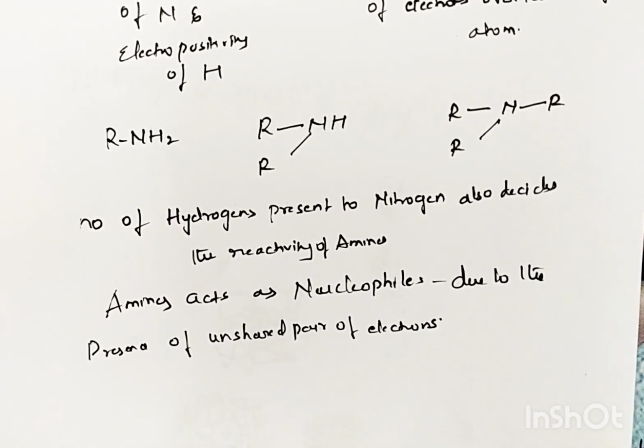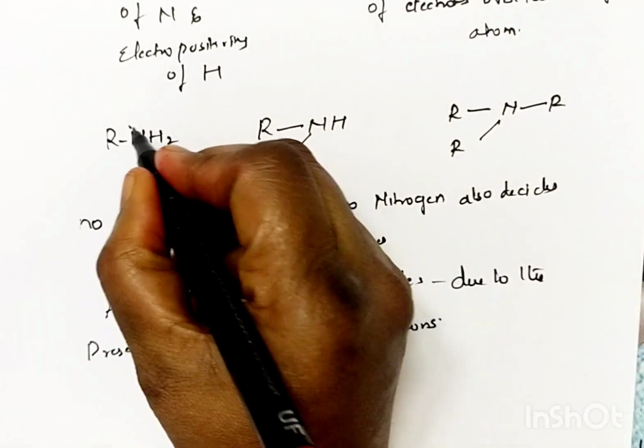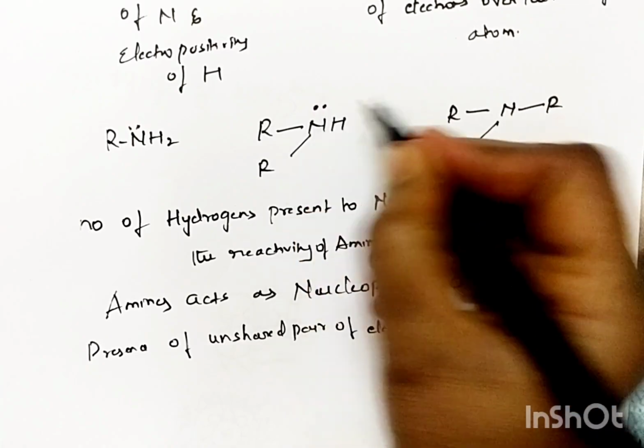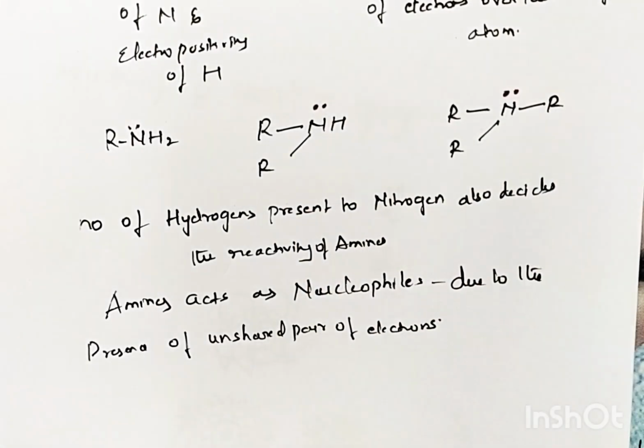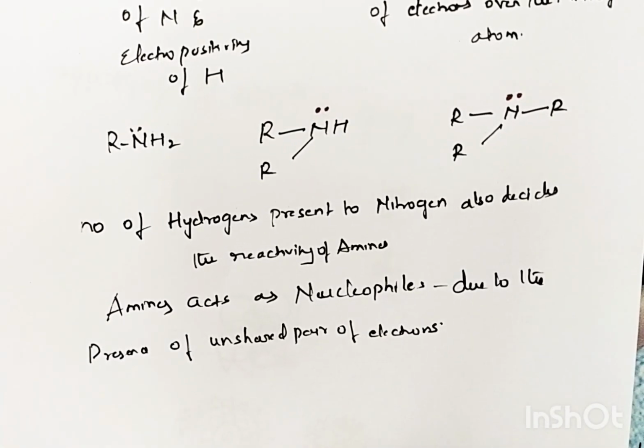So we all know on every nitrogen atom there is a lone pair of electrons present. So this lone pair of electrons, they are ready to give to some other atom.